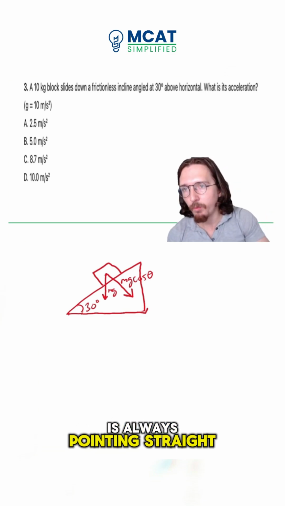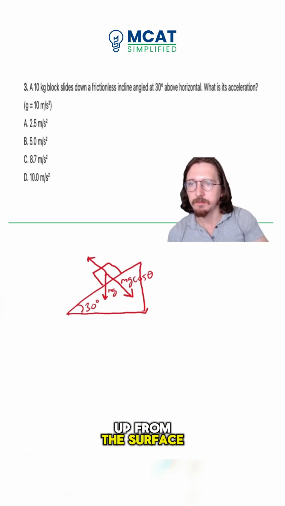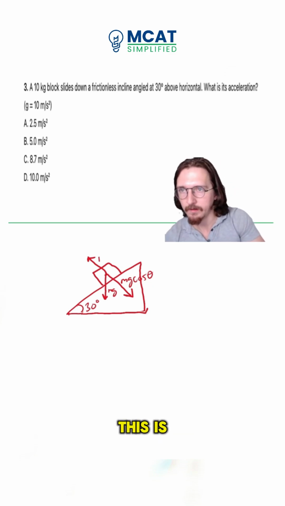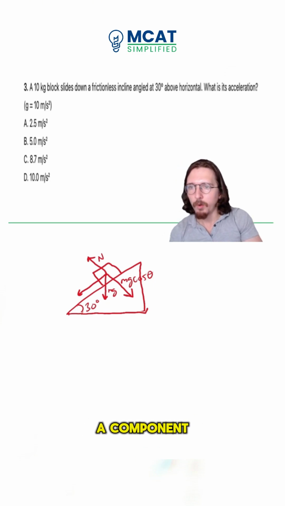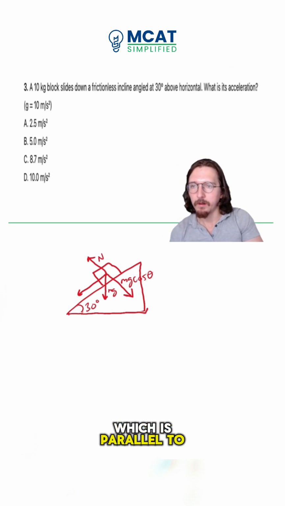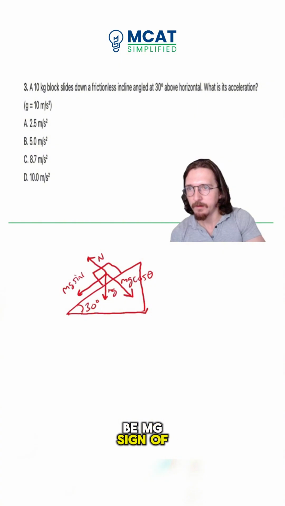But the normal force is always pointing straight up from the surface, which is always 90 degrees to the surface, right? This is m. And then we have this force, which is just the component of gravity, which is parallel to the surface, and that's going to be mg sine of theta.